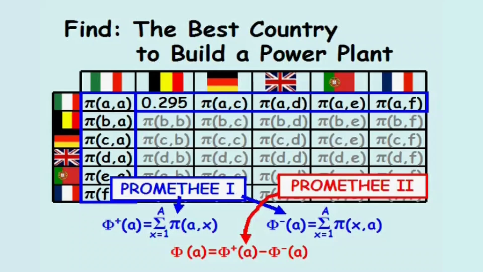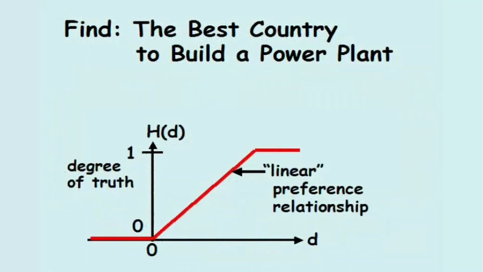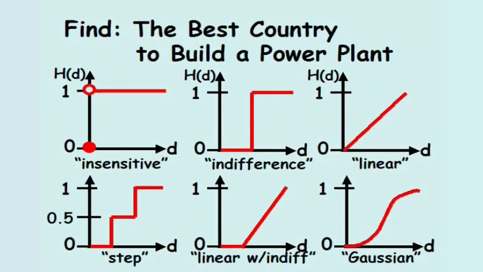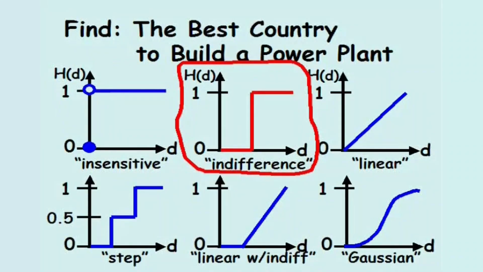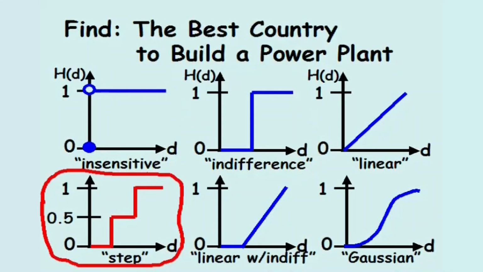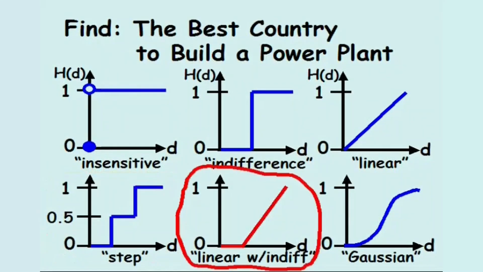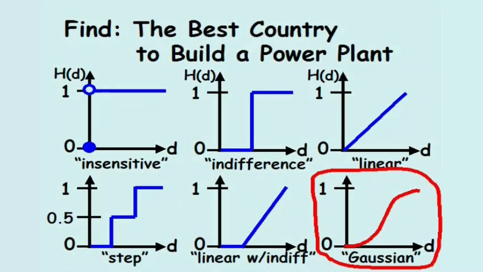Returning to the fuzzy preference relationships, we've already seen the linear preference relationship. However, there are others, such as the insensitive relationship, the indifference relationship, the step relationship, the linear with indifference relationship, and the Gaussian relationship.